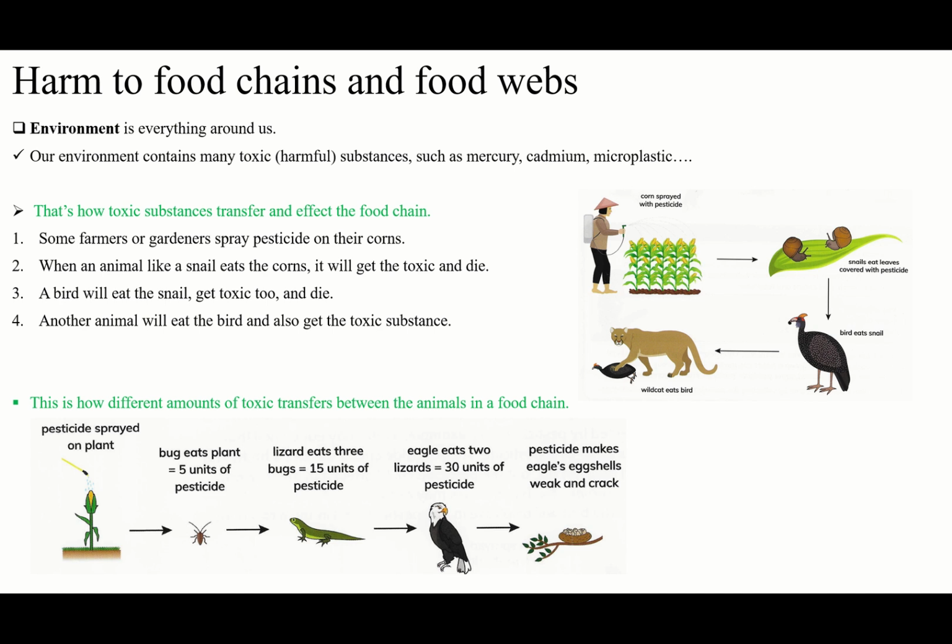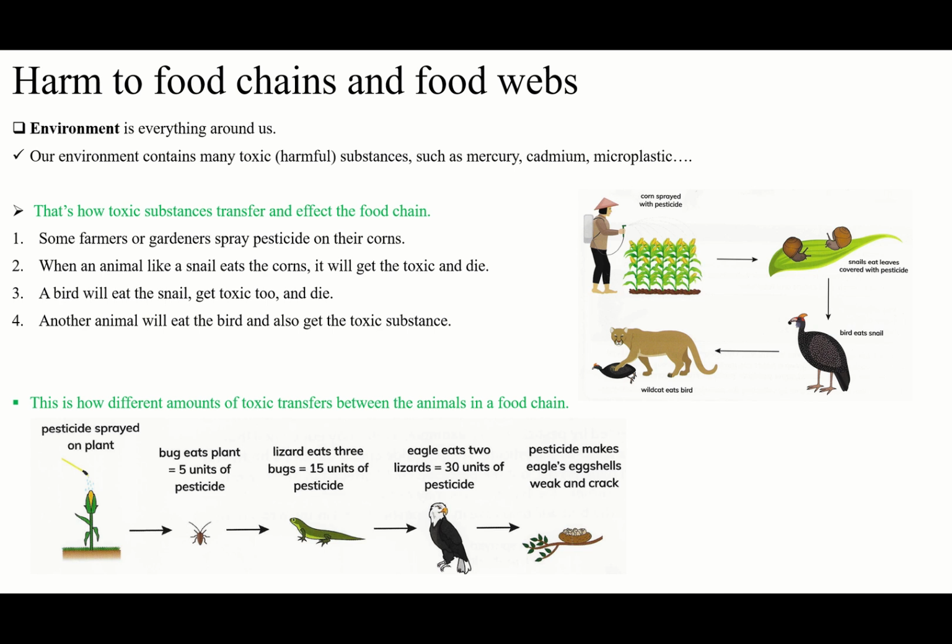So they will die before they become small eagles or babies. That's how the different amount will transfer, and at the end it will damage. Maybe the bones of the eagle will be weaker. You see, in different ways it will get damaged. So the last one will get damaged in different ways.